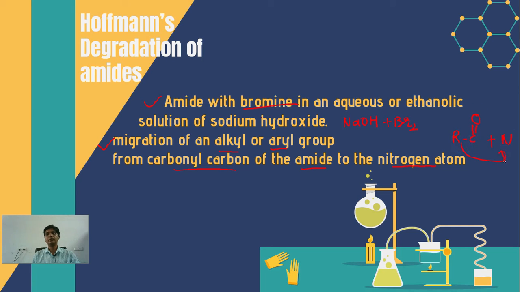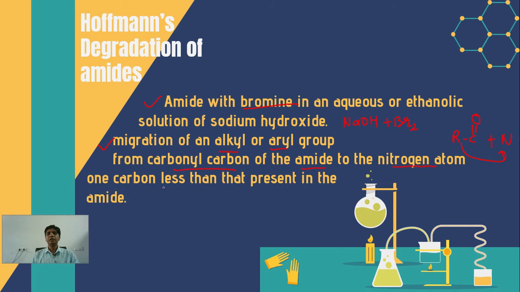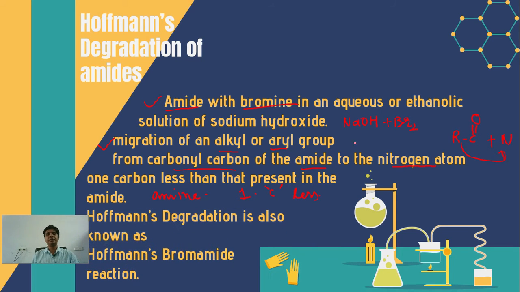Now, this amide will give an amine with one carbon atom less. So whatever number of carbons are present in the amide, the amine that is produced will have one carbon atom less. This is very well known as the Hofmann bromamide reaction.